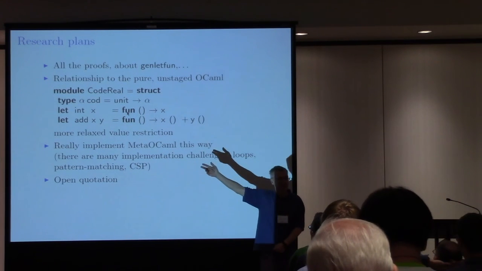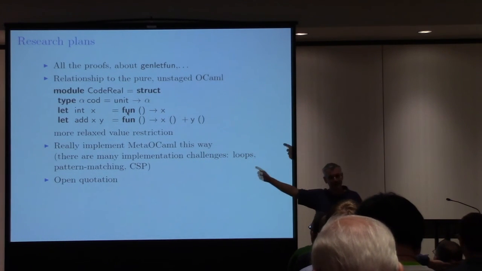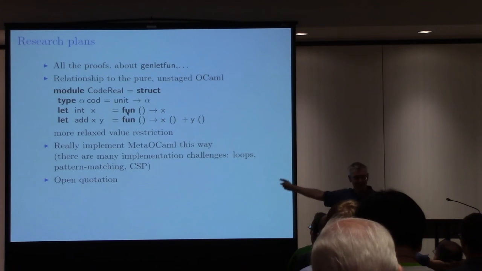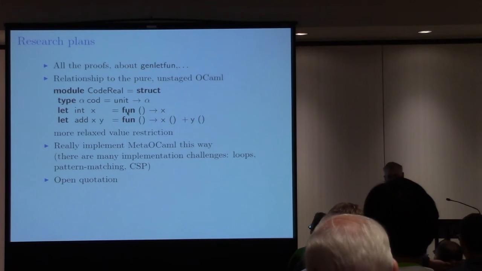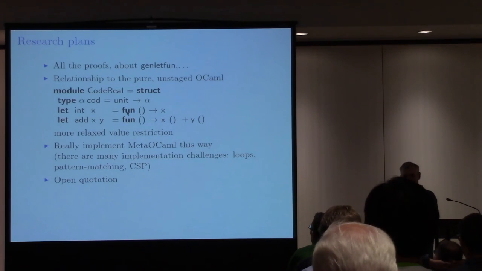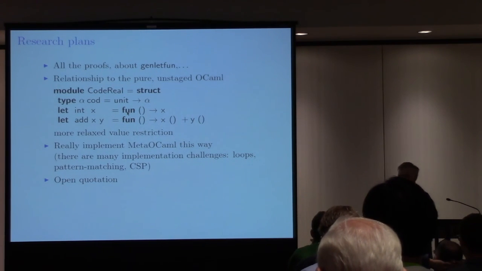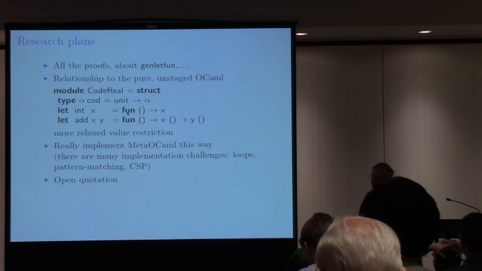So the question is, what do we need to do to get code to type check upon this translation, upon this interpretation of code? And of course, there is another thing to this: we actually want to implement it. Now there is a viable way of implementing it in OCaml, and it requires some effort to do it. So there are some technical problems, but we actually have to do it.